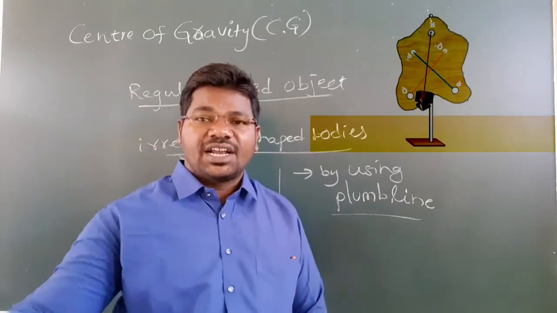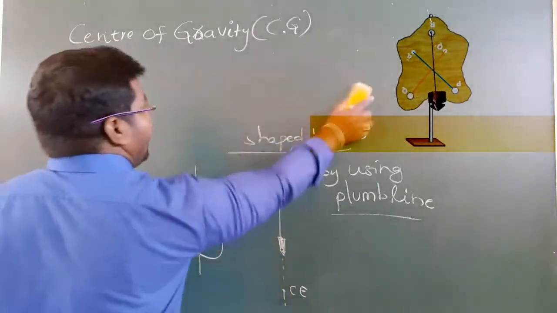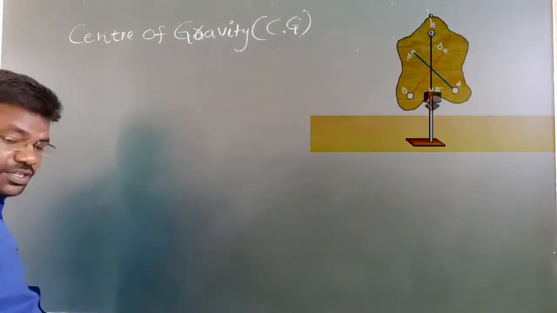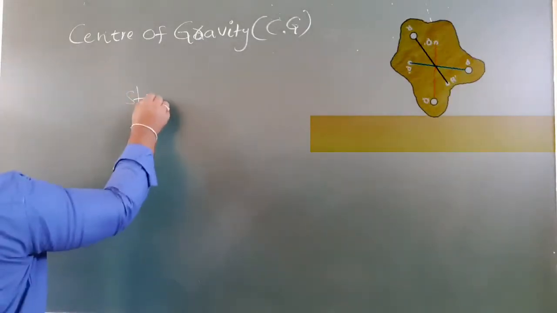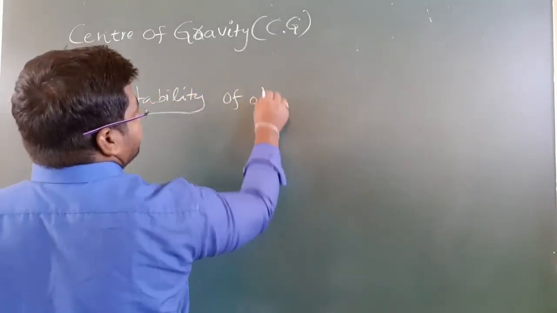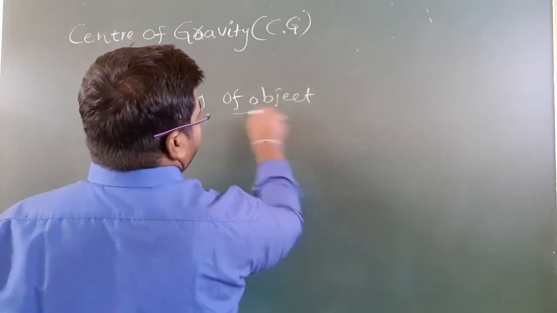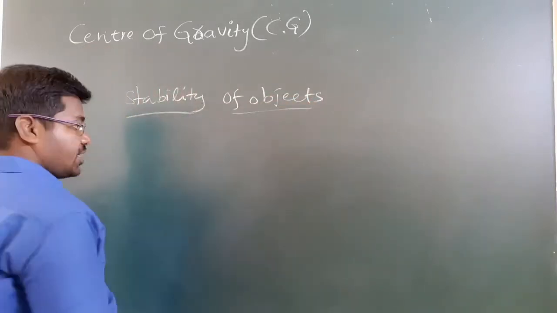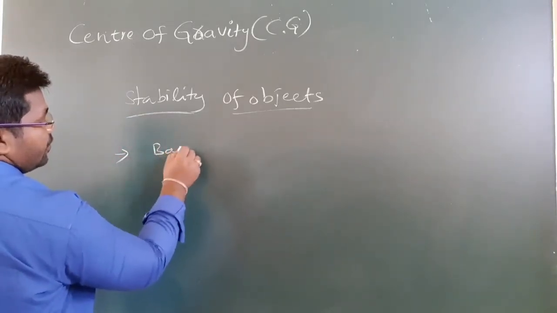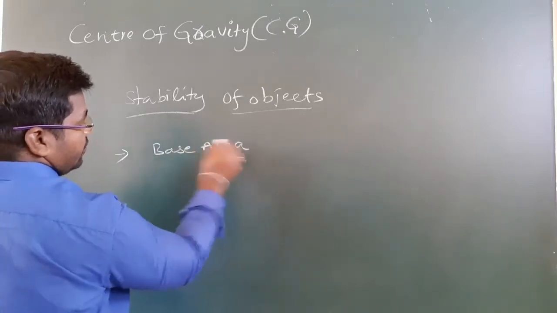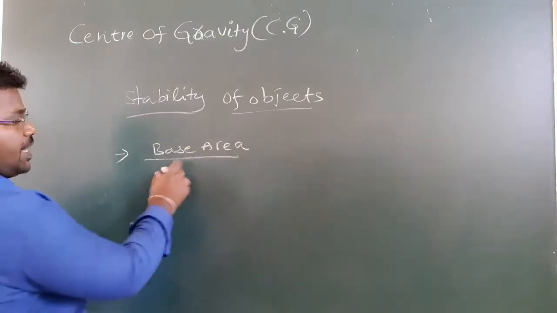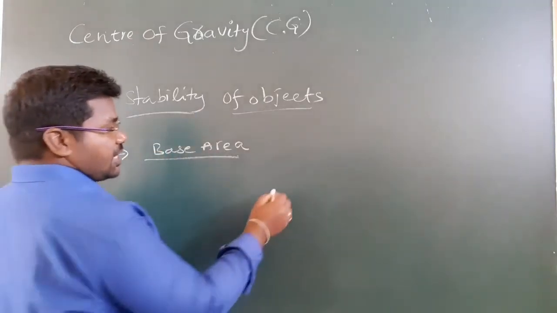So, uses of center of gravity. What are the uses of center of gravity? It gives the stability of objects. First one: the stability of the object depends upon the base area, the center of gravity, and so on. So see, consider two bodies.